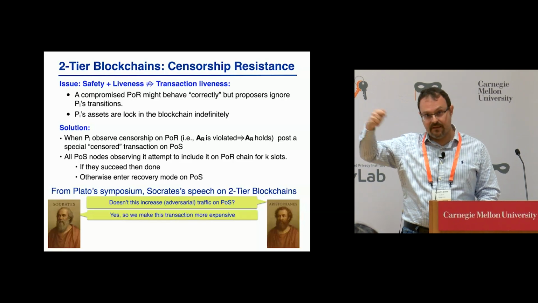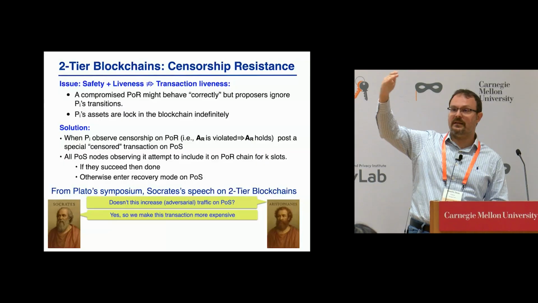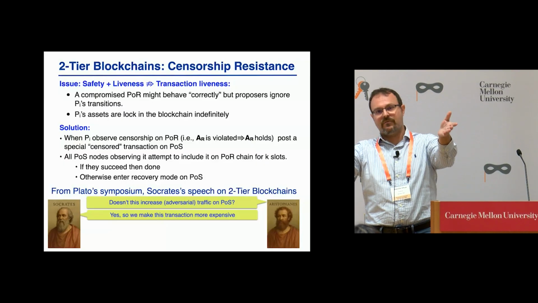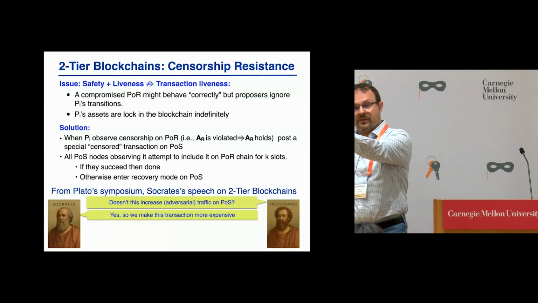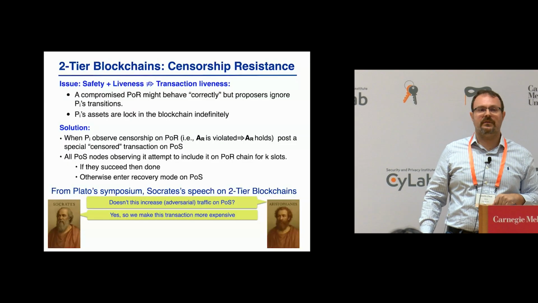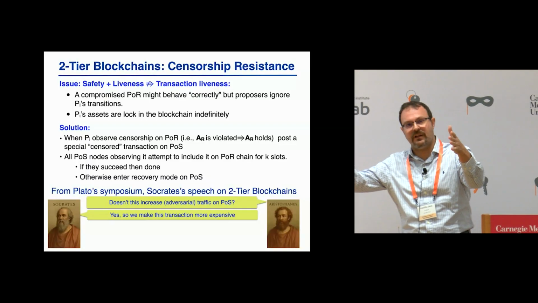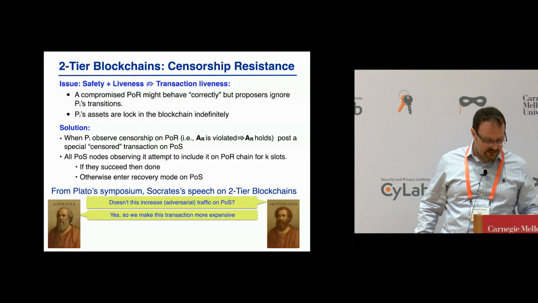And if nodes see that it's not resolved on the primary, nodes that run the secondary chain see that too. Like, I complain to the guys running the proof of stake that my transaction is not there. They all try to put my transaction in. If they also observe that they fail, then actually they can roll back on the secondary chain. And that's again an observable event. That's a certificate of failure of transaction liveness that I can create because of the secondary chain.